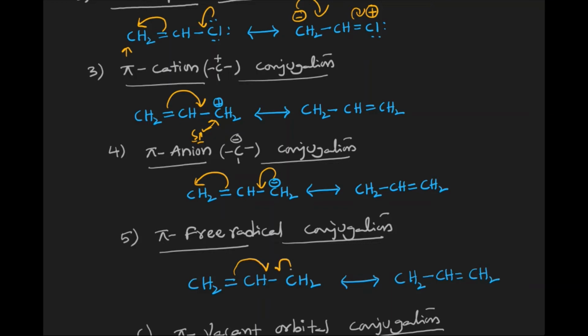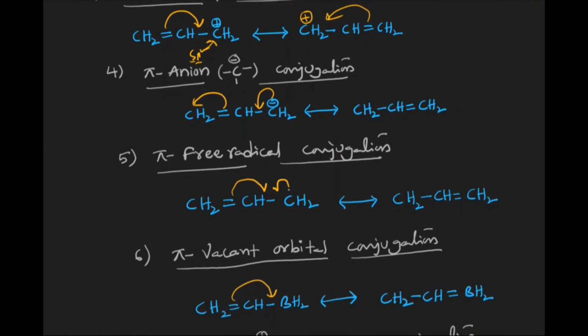When it accepts, the positively charged one becomes neutral, and the neutral one, which loses the electrons, becomes positive. Again, it can also be reversed. The same delocalization takes place. Now the fourth one is pi anion conjugation. Pi electrons and anion electrons are involved. That's why we call it pi anion conjugation.